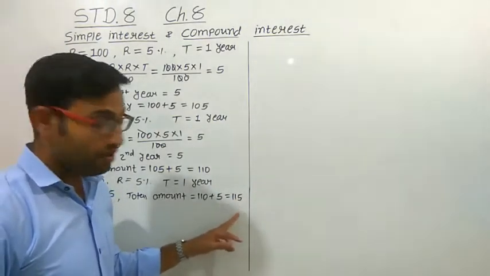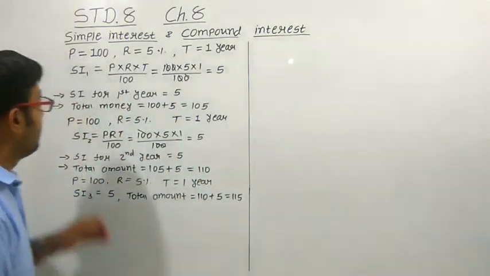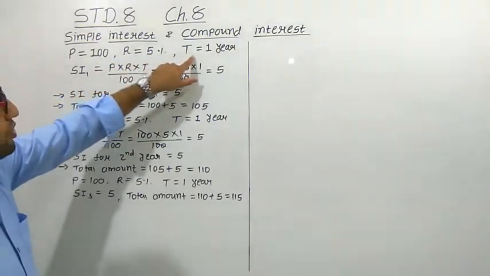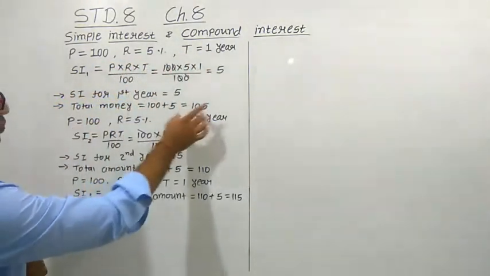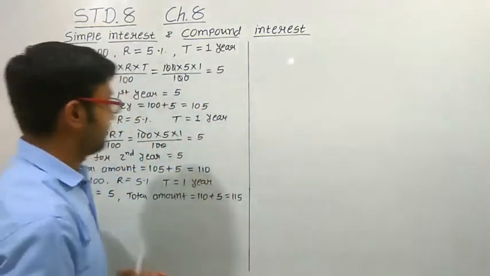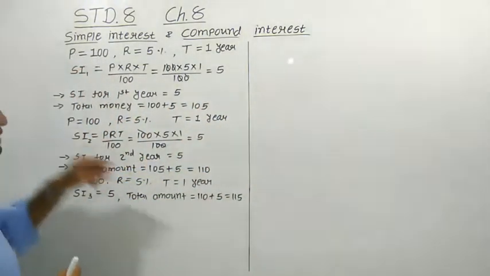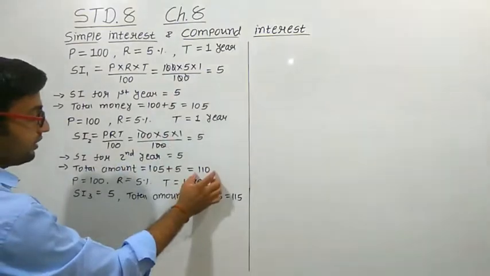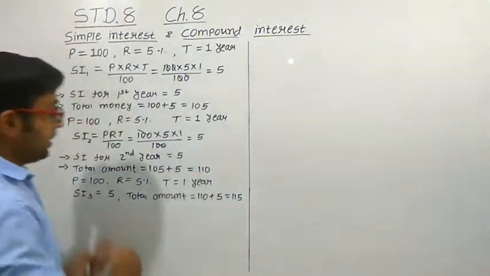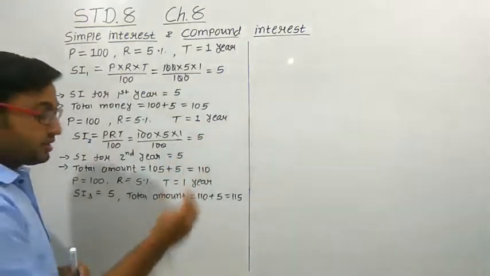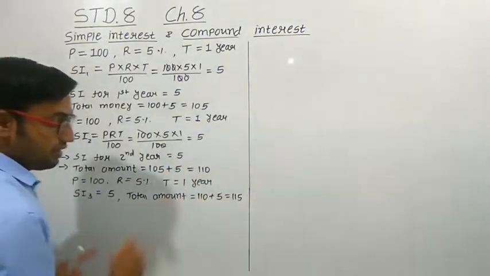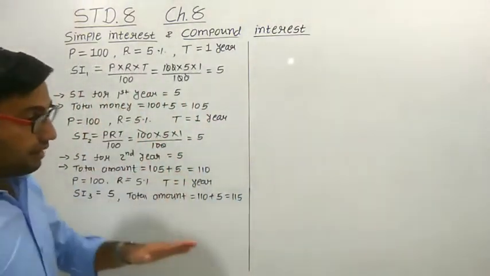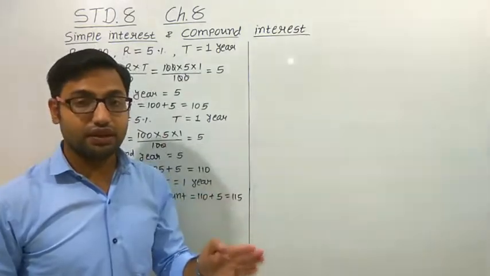So let me tell you again. If you are borrowing 100 rupees at a rate of 5% for a time duration of 1 year, then you have to pay 105 rupees back to the bank. If you borrow this 100 rupees for 2 years, that is first year and second year, the total amount you have to pay is 110 rupees. If you borrow the 100 rupees for 3 years, then you have to pay a total of 115 rupees to the bank. Every time the 5 rupees is increasing, right?